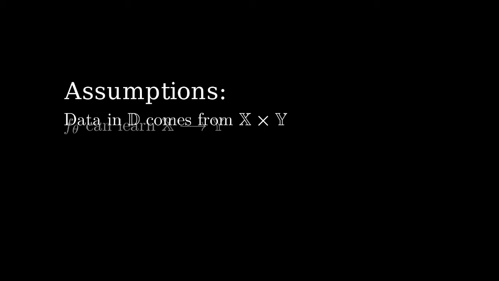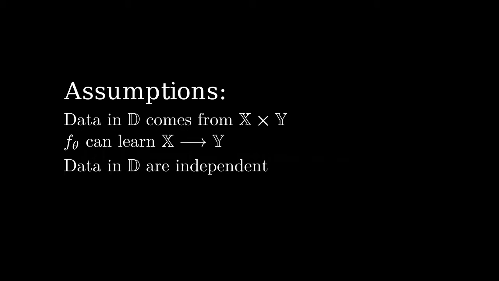Here are the assumptions we will make. Data in the dataset comes from a Cartesian product of X and Y. In other words, each data point contains data from distribution X and an associated label from the set of labels Y. We also assume that our model F can learn to map X to Y, or at least to some reasonable degree. When dealing with actual problems, we need to think about whether or not it's appropriate to use a particular model. For example, we can try to fit a line to parabolic data, but that mapping won't do so well.